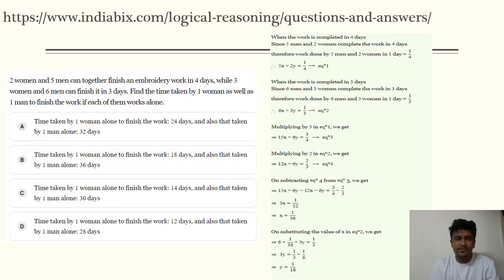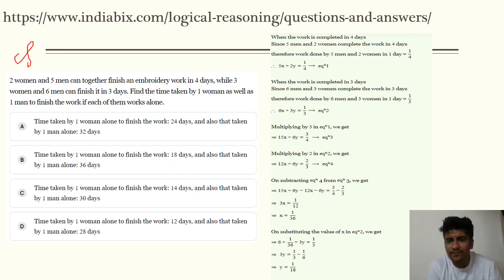The next question is based on speed, on how many days it will take for a person to complete the work. Here you can see that two men and two women and 5 men can together finish an embroidery work in 4 days, while 3 women and 6 men can finish the work in 3 days. Find the time taken by one woman as well as one man to finish the work alone. This is a question that you will be solving.